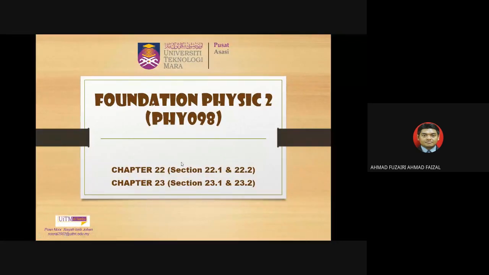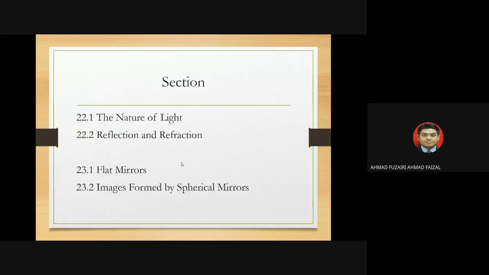Okay, so the topics are chapter 22 and also chapter 23. Slightly after we go from chapter 21 and a little bit of chapter 24, and now we go back to the original roots of the geometrical optics, which is chapter 22 and also chapter 23. In this chapter, definitely you already learned the topics of optics in your secondary schools, especially in form 4 or form 5. So I think you don't have any problems regarding this topic, okay?